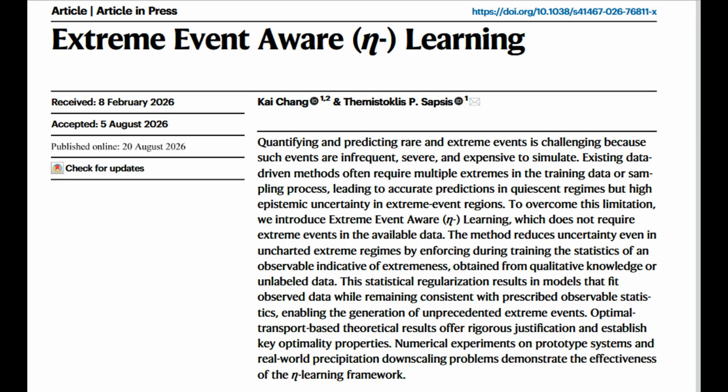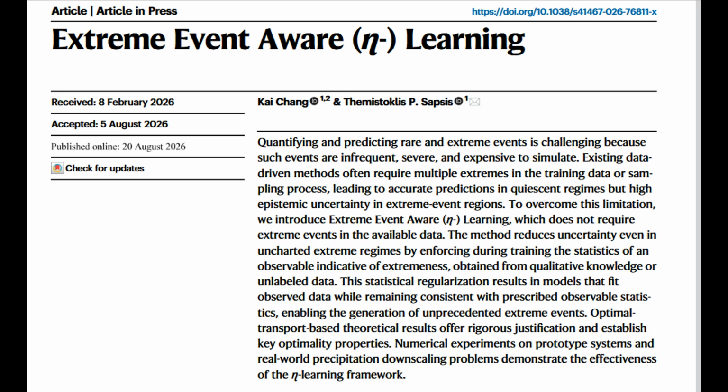The core insight: statistical regularization. The key innovation of ADA learning is elegantly simple: enforce statistical properties of extremes during training, even if no extreme examples exist in your data. Think of it like this: you're trying to paint a picture of a dragon, but you've only ever seen lizards. Standard approaches would just draw bigger lizards. ADA learning says, we know dragons have wings and breathe fire, a statistical prior, and uses that knowledge to guide the painting, even without seeing a real dragon.